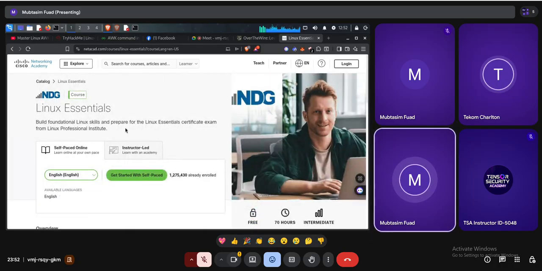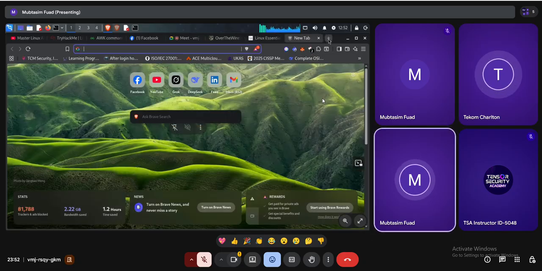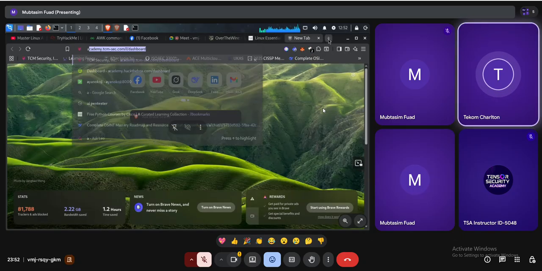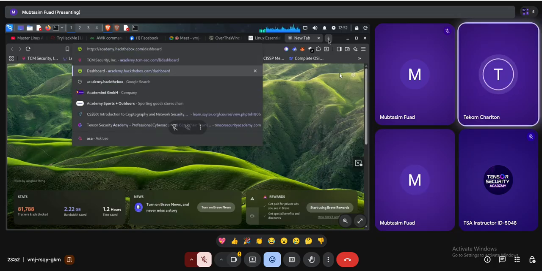First of all, you have to complete this course. It will need at least two weeks for completing this course. After completing this course, you have to do one more task, which is go to academy.hackthebox.com.